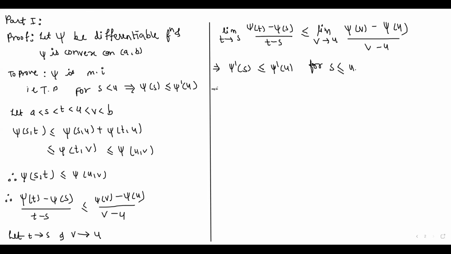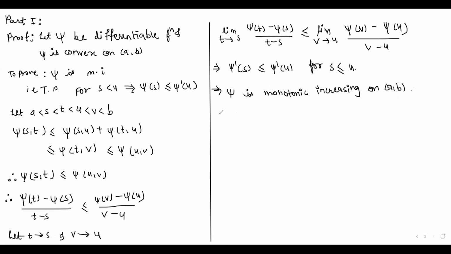So therefore this implies that psi is a monotonic increasing function on the interval AB. So psi is monotonic increasing on AB.